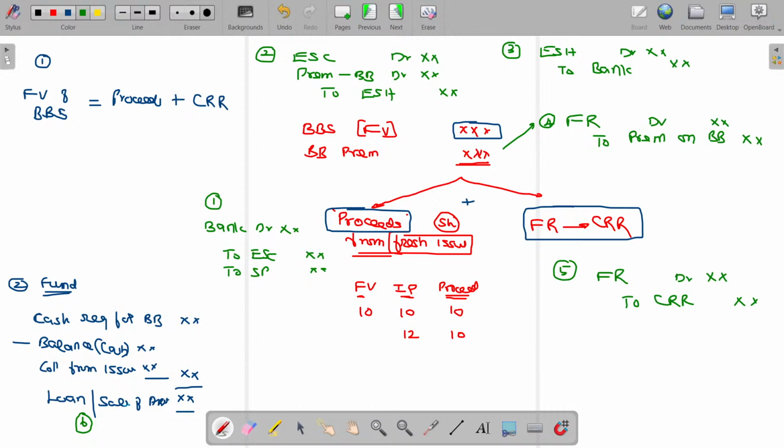Very simple. In buyback of shares, 2 aspects are there. One is passing the journal entries for the amount payable for the buyback. Another is that all the equity shares cannot be bought back. Then how much can be bought back? That's a limitation. Within that limit only you have to buy back. So sometimes you may be asked what is the maximum permissible limit for buyback, or to do the entries for buyback-related transactions.